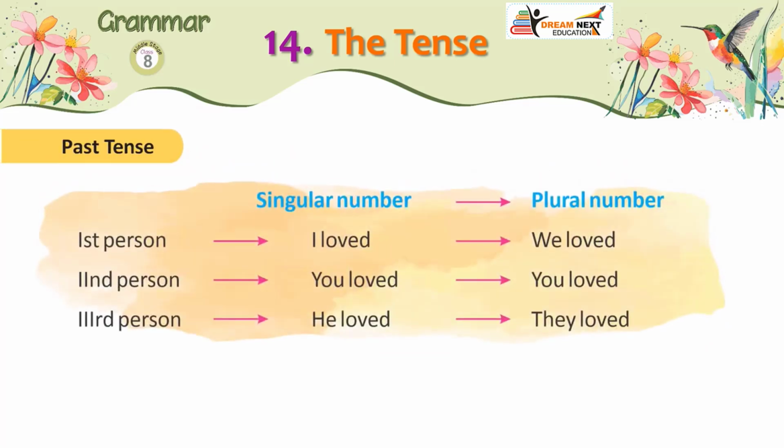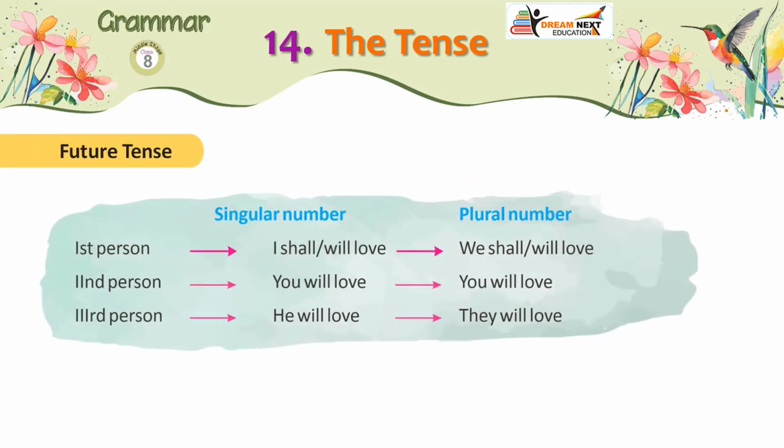Past tense. Singular number, plural number. First person, I loved, we loved. Second person, you loved, you loved. Third person, he loved, they loved.